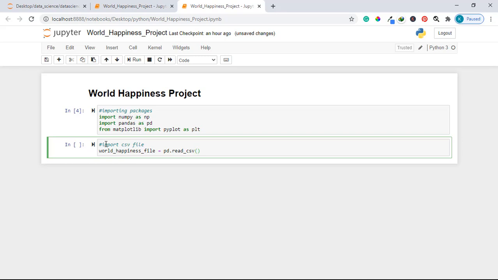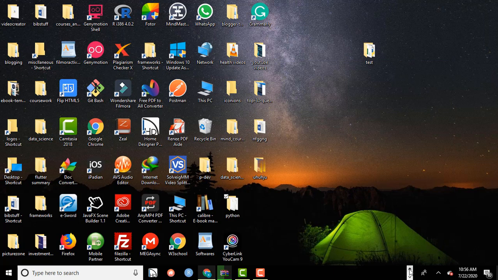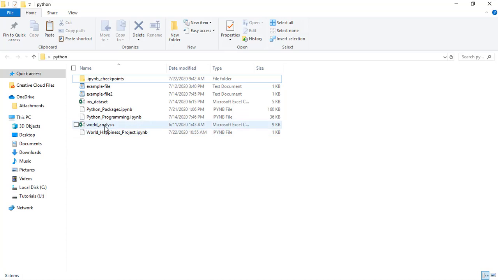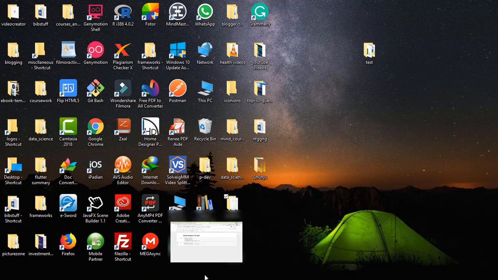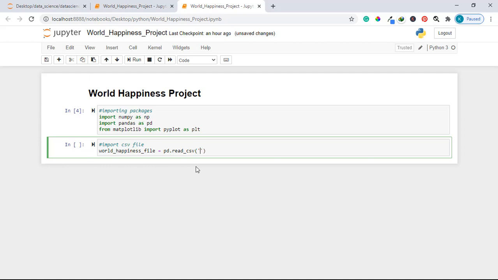Let me go back and see the name of this file in my folder. It is world_analysis.csv. So I come back here and write world_analysis.csv, like so. Then let me run the code.